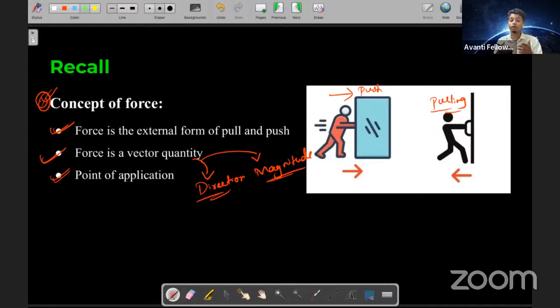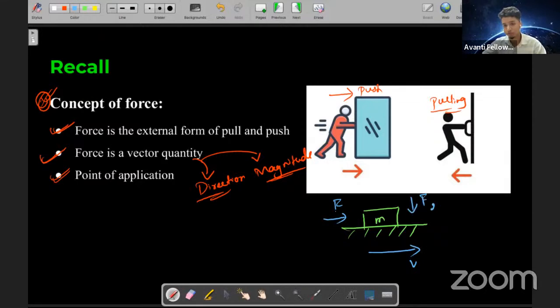Yes or no? Yesterday we saw that whenever a basketball game is going on, the person will try to hit that ball and change the direction of the force. Similarly, we saw a block of mass M, and I told you I want to move the block with the velocity v. Where should I apply the force? Okay, Abhay, thank you. The force should be applied over here. I can't apply the force over here. Let's say F1, F2, and it will move with the velocity v. So the direction of application of force is very, very important.